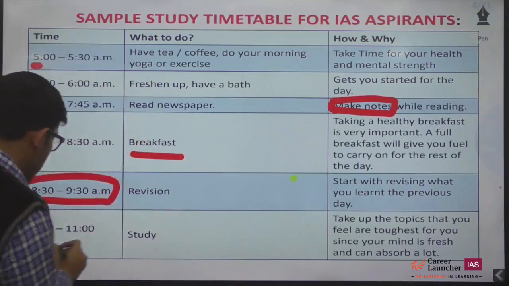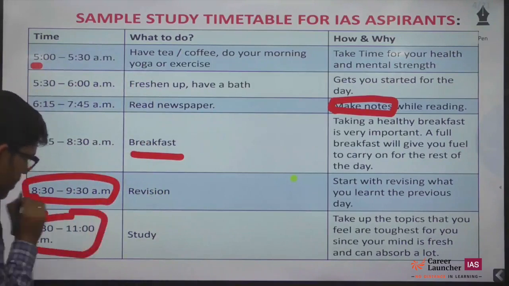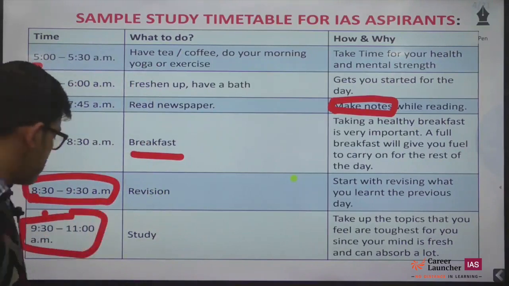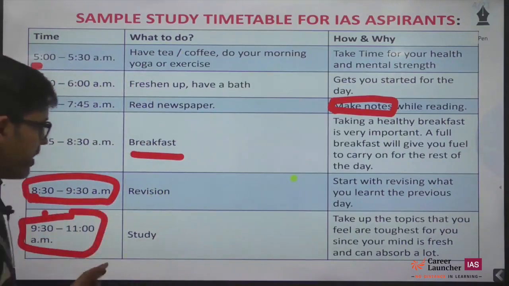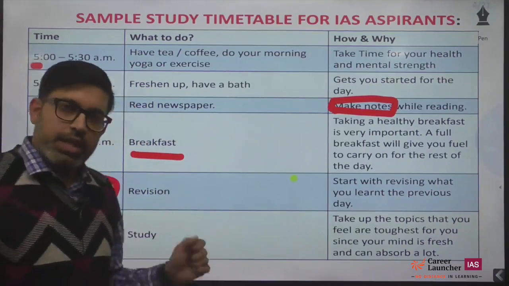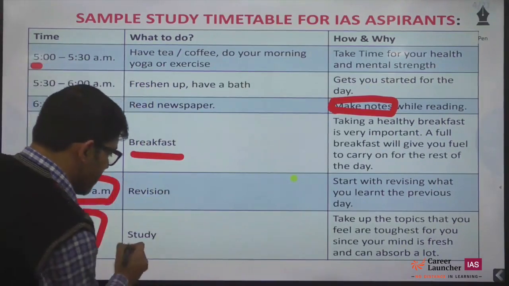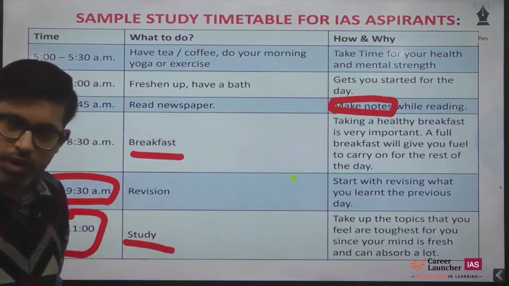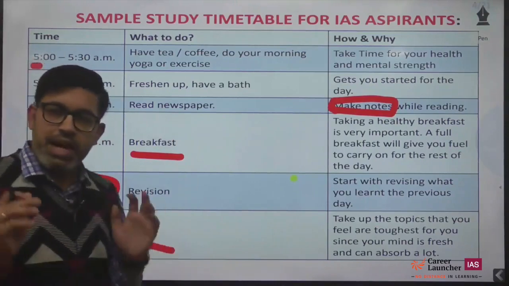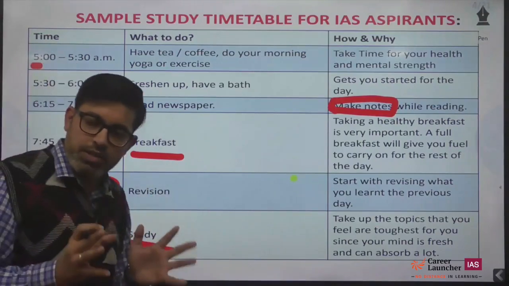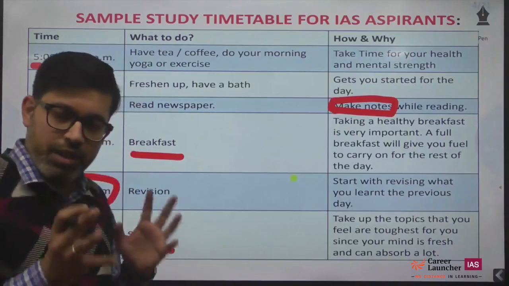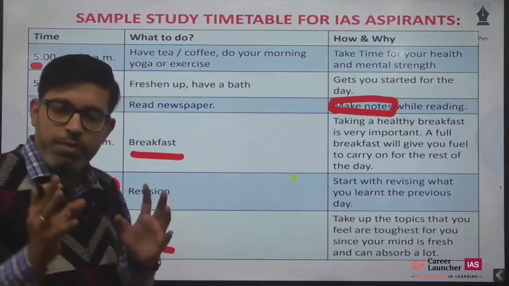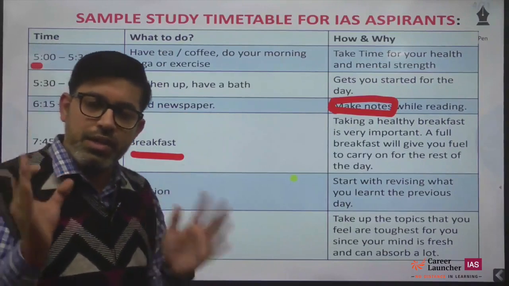After that I'll study for the next 90 minutes, 9:30 to 11 a.m. This is the first study time I have taken other than the newspaper. This is the time when my mind is at its peak, because I'm just starting my day, at the very starting leg of my day, so my mind is at 100% efficiency.